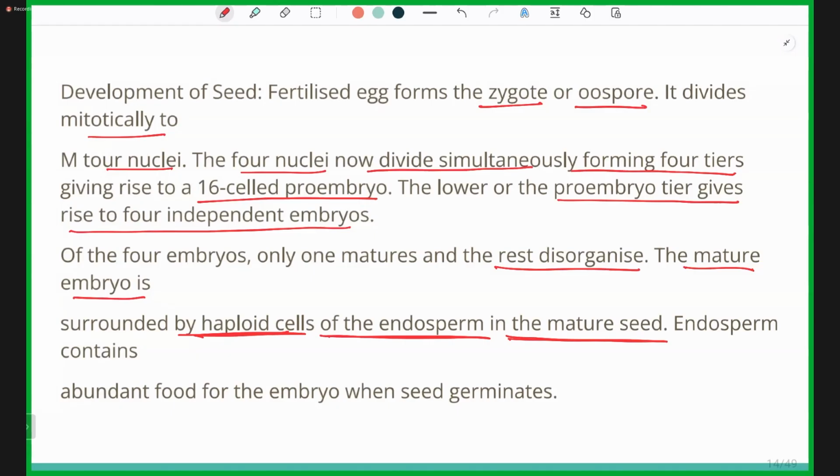The mature embryo is surrounded by haploid cells of the endosperm in the mature seed. This endosperm contains an abundance of food for the embryo when the seed germinates. Why does endosperm formation take place? For the nourishment of the small embryo which is present inside the seed.